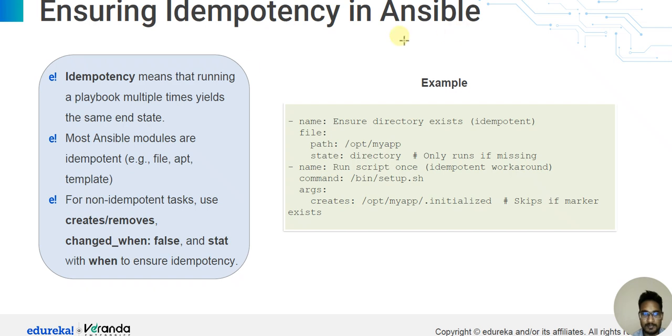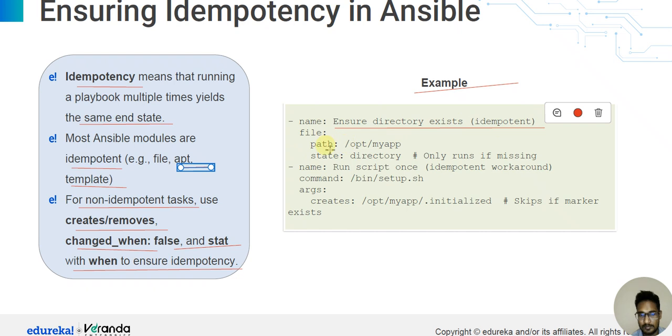Ensuring idempotency in Ansible. Idempotency means that running a playbook multiple times yields the same state. Most Ansible modules are idempotent, like file, apt, and template. For non-idempotent tasks, use creates, removes, changed_when false, state, and when to ensure idempotency.